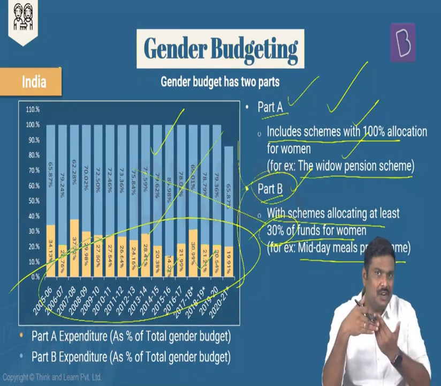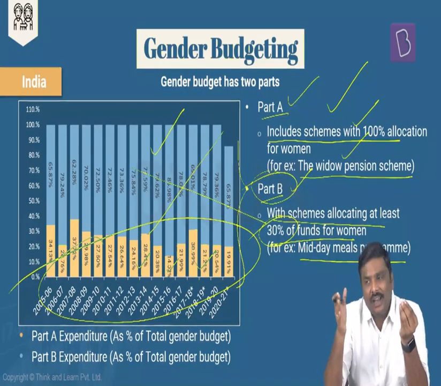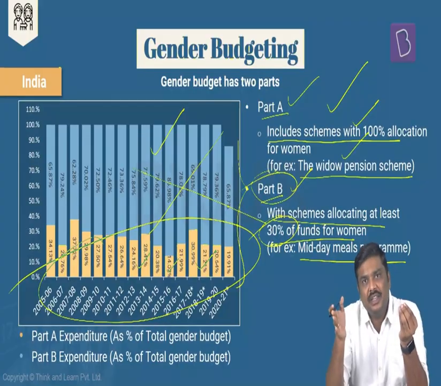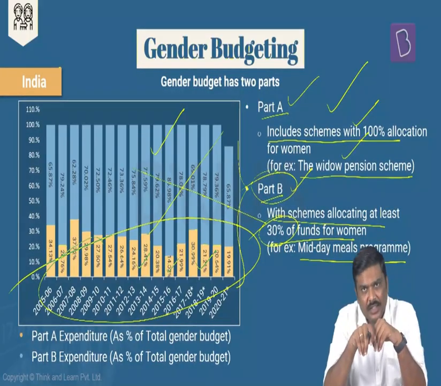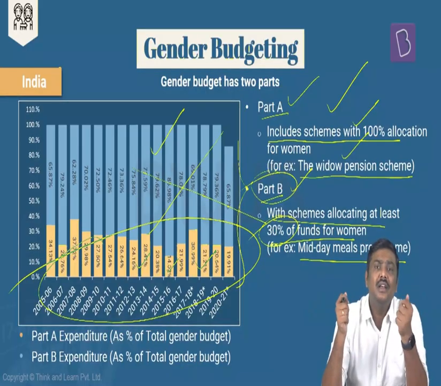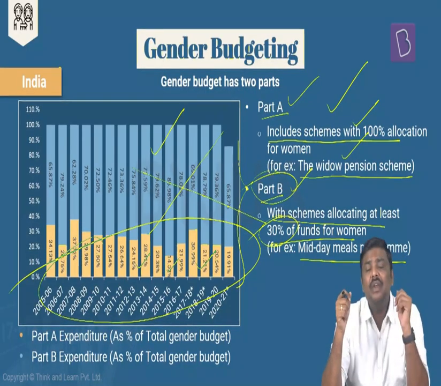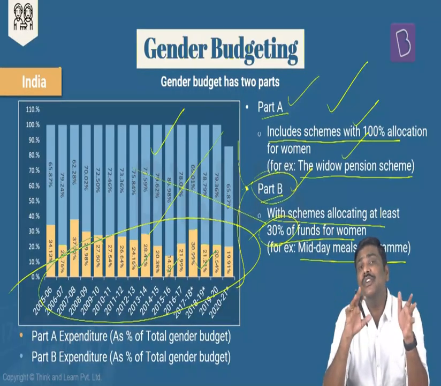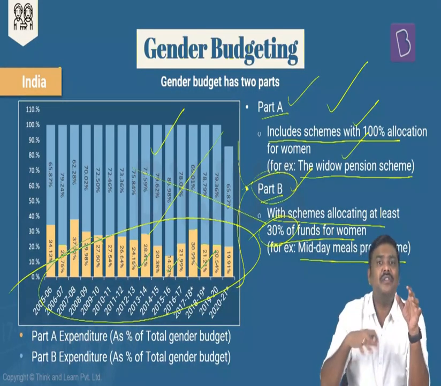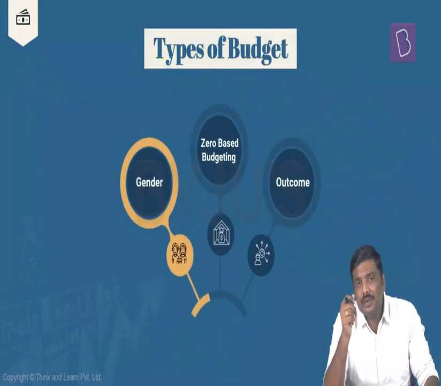Whenever you talk about gender budgeting, it essentially means what? It is a practice. It is a policy wherein we will inculcate the idea of allocating expenditures for women in the policy of budget. Is it okay? In all the expenditures that are going to be incurred by the government, we will ensure that some of the expenditures will be incurred for upliftment of women, empowerment of women, promotion of gender equity. Right? And these are some of the very important points related to this. Done. So this is one type of concept within the budgeting.